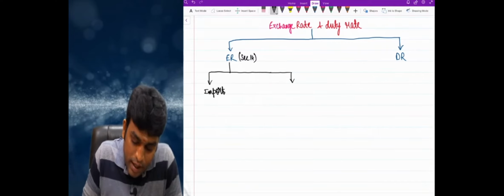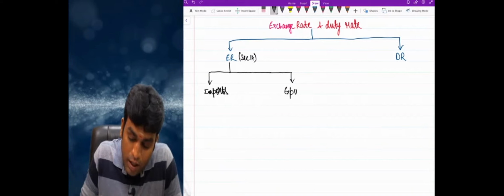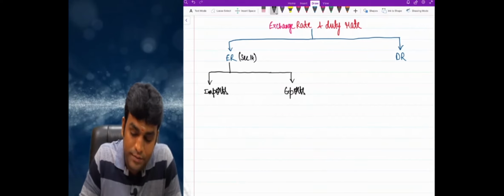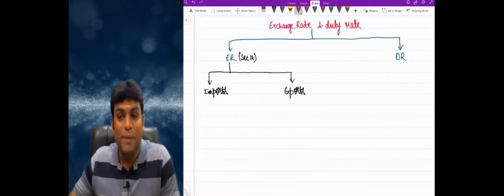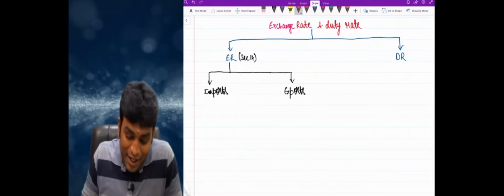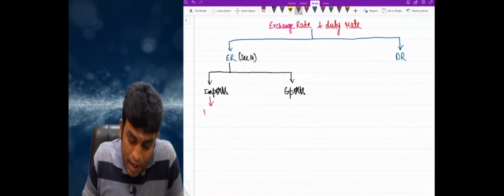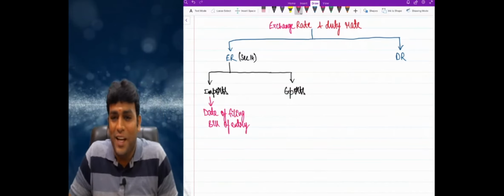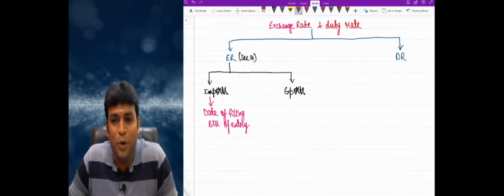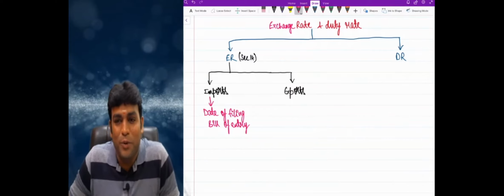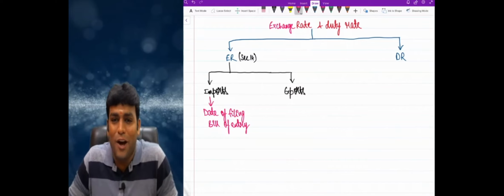Again in this, imports and exports. Imports and what, my dear friends? Exports. Now the interesting point is that in case of imports, we will see the exchange rate on the date of filing bill of entry. I repeat one more time, my dear friends. In case of imports, when do we see, sir? In case of imports, we will see on the date of filing bill of entry.